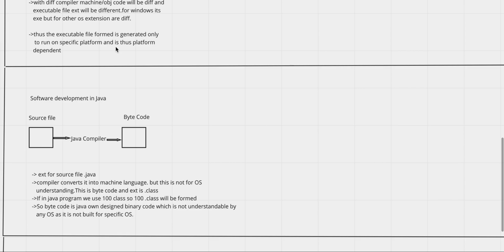In the case of Java, our source file is compiled by our compiler into a machine language, but the catch here is that it is not converted in such a way that it is understandable by any OS. No, it is converted into a bytecode and its extension is .class. So if in our Java file we have 100 classes, then 100 .class files are going to be formed. And this bytecode is Java's own designed binary code, which is not understandable by any OS and is not built for any specific operating system.